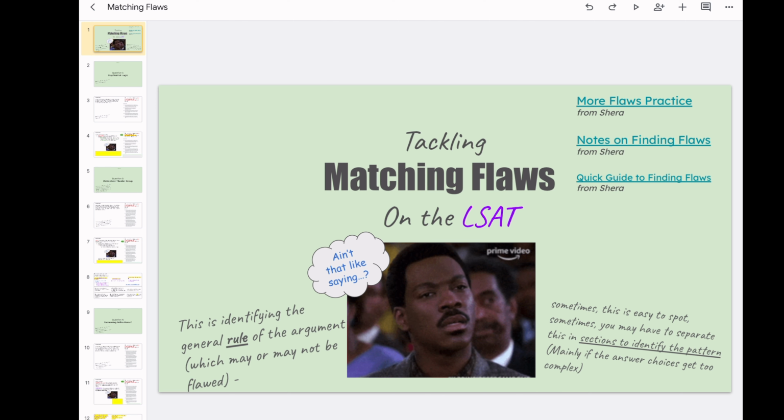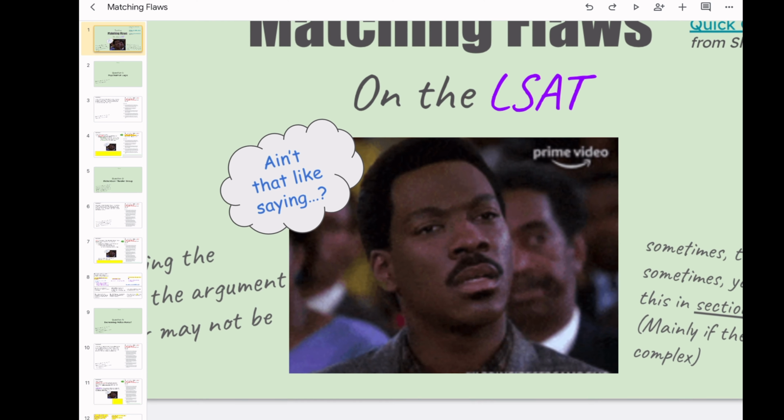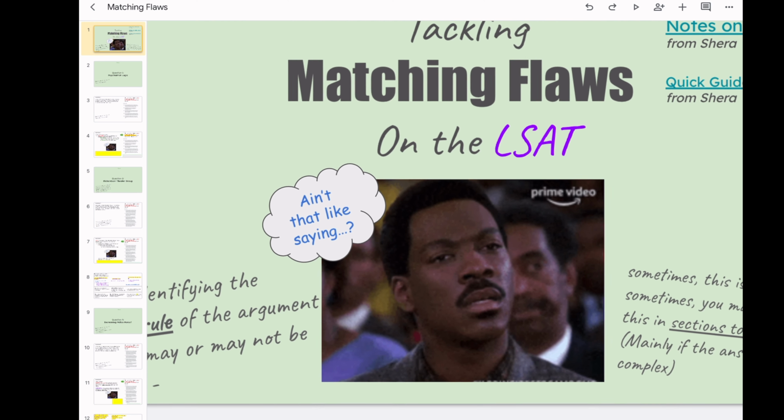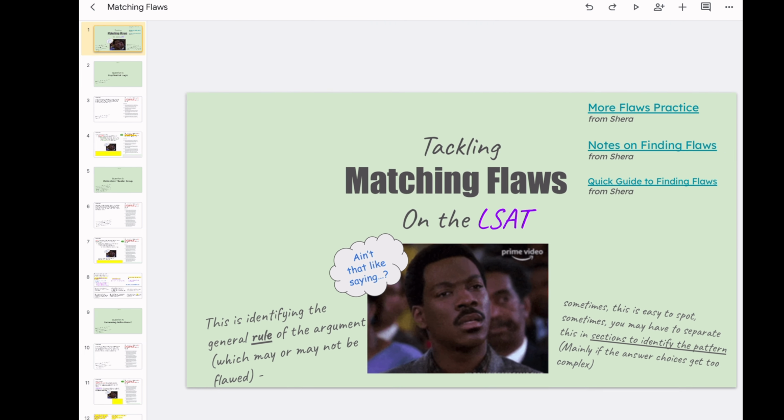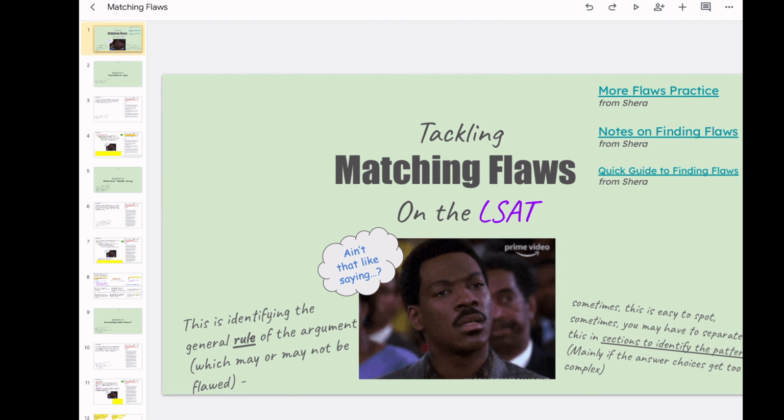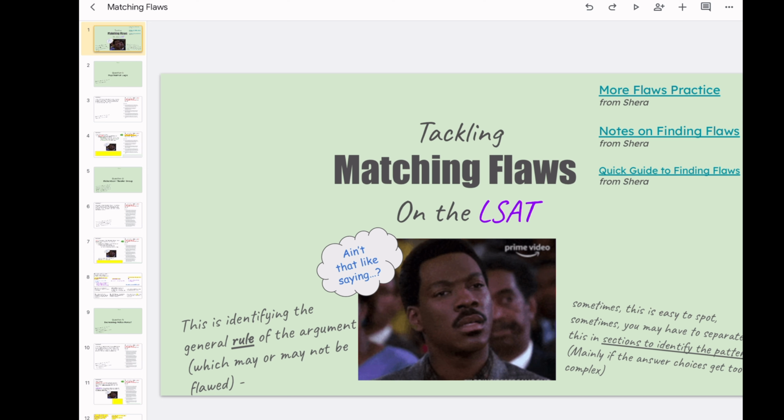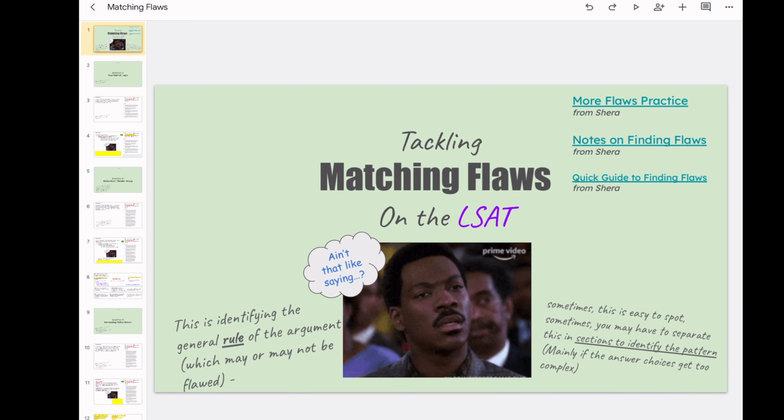So matching flaws, in the beginning I was like, basically it's like the "ain't that like" saying. So they'll give you a passage that'll have a flawed logic to it, and you have to identify essentially the flawed logic, like the general rule of the flawed logic, and then find an example that mimics that flaw.